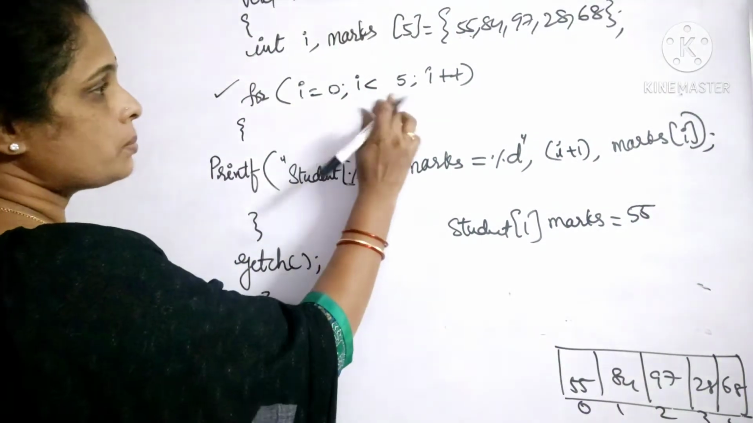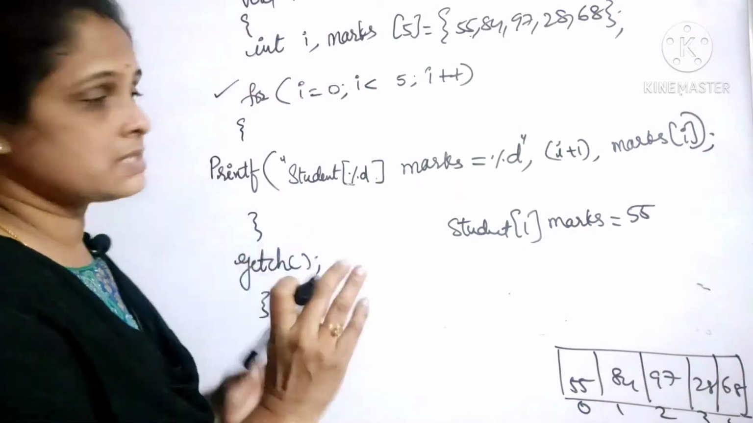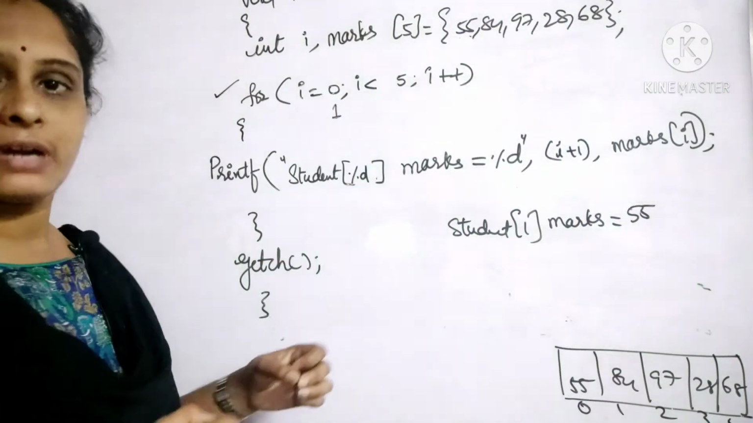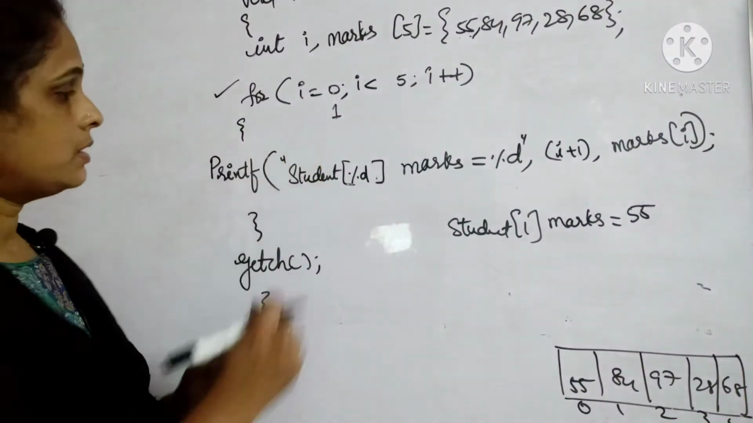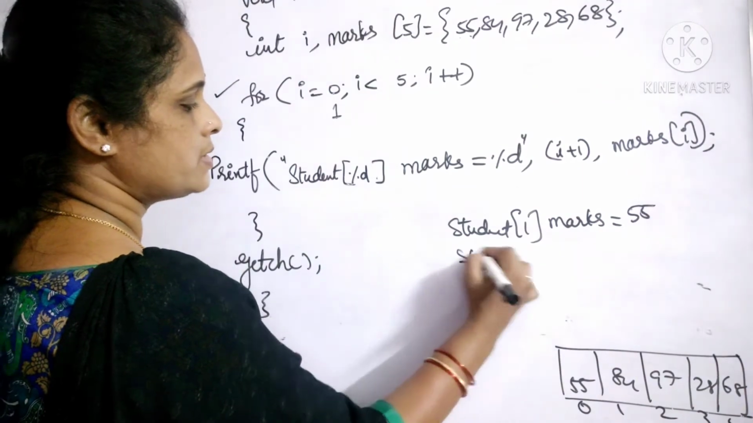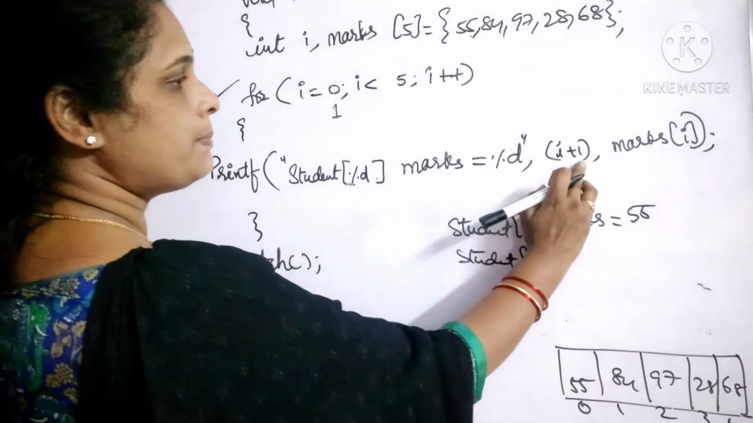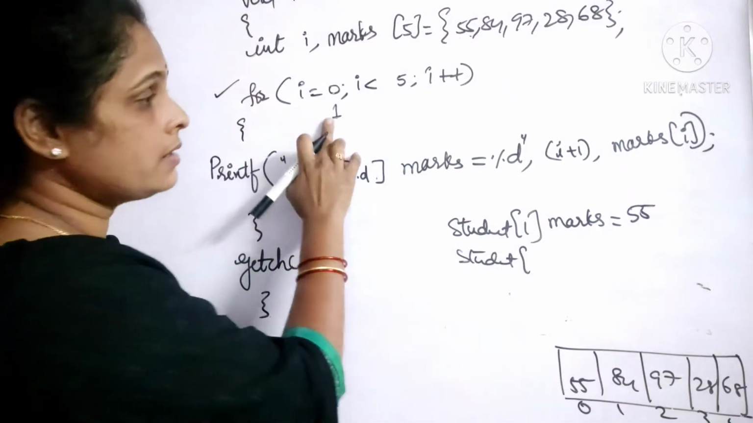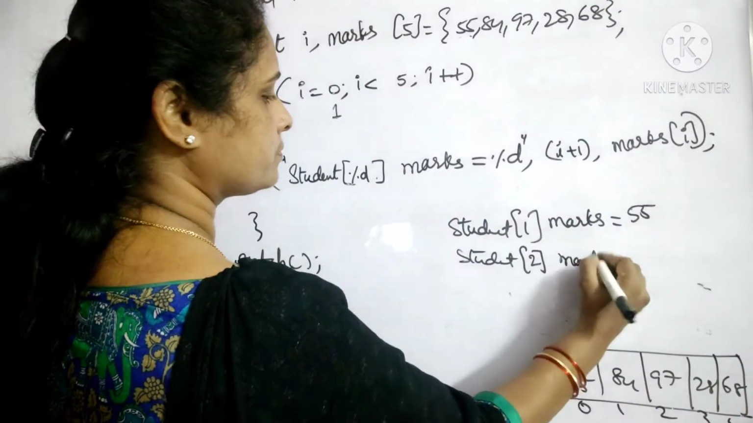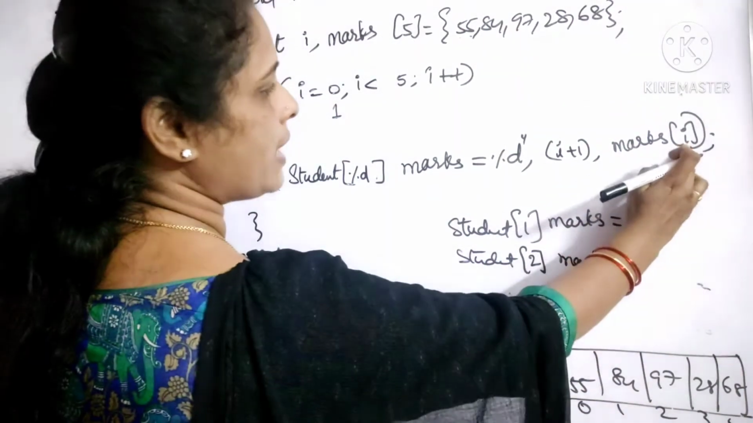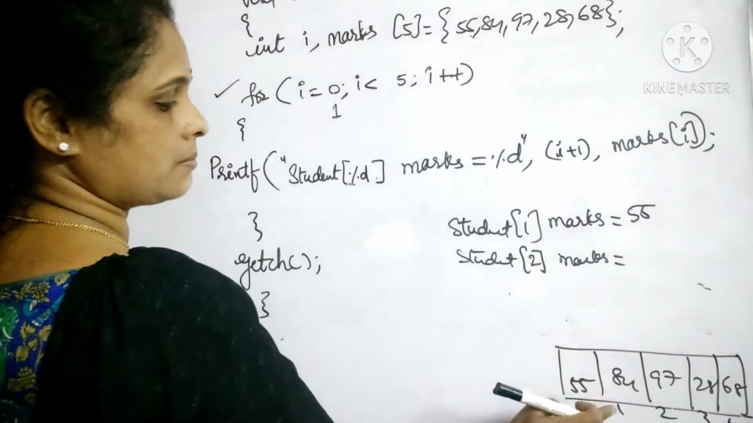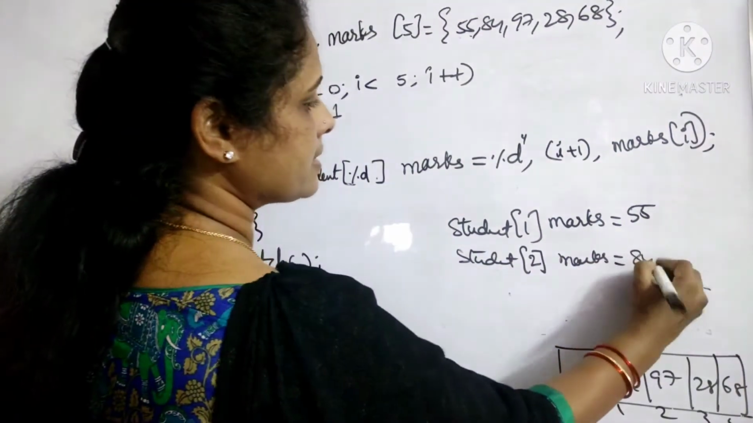Now is 1 less than 5? Yes, it is less, so the condition is satisfied. So what happens? Again the same block executes, but this time the value of I will be 1 here. So student percentile d, what is it? I plus 1. What is the value of I? I value is 1. 1 plus 1, that is 2. Then marks is equal to marks of I, that is marks 1 here, because I value is 1. So marks 1 is nothing but 84.